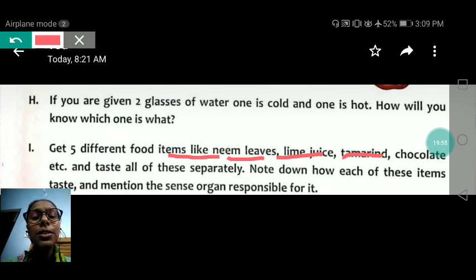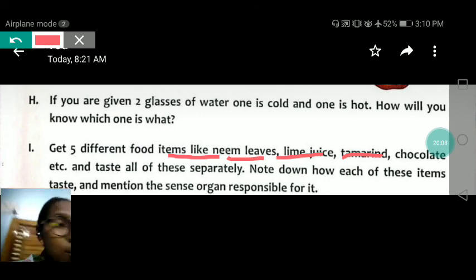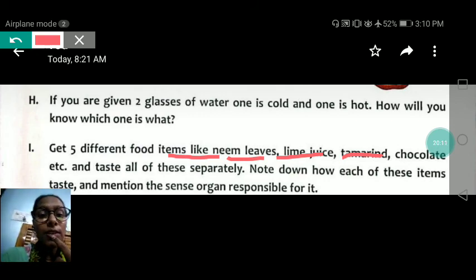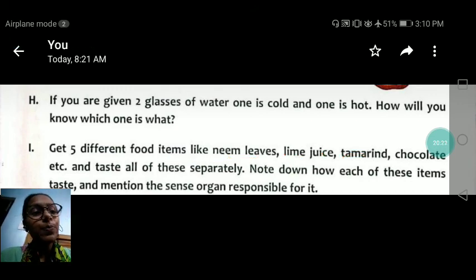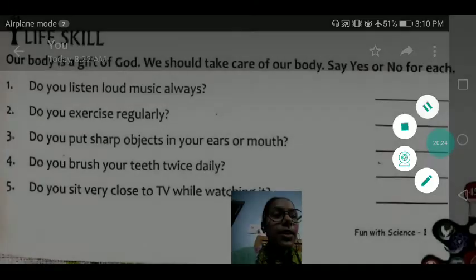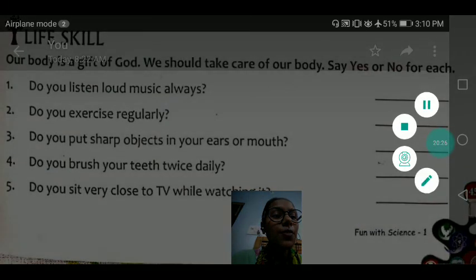Here it is given that we have to taste the different foods and justify the taste of each separately, and we have to note down and mention the sense organ responsible for it. For taste we use our tongue, and we have to mention which type of taste we feel. I have explained it just for the explanation. You do not have to write these in your book or copy.